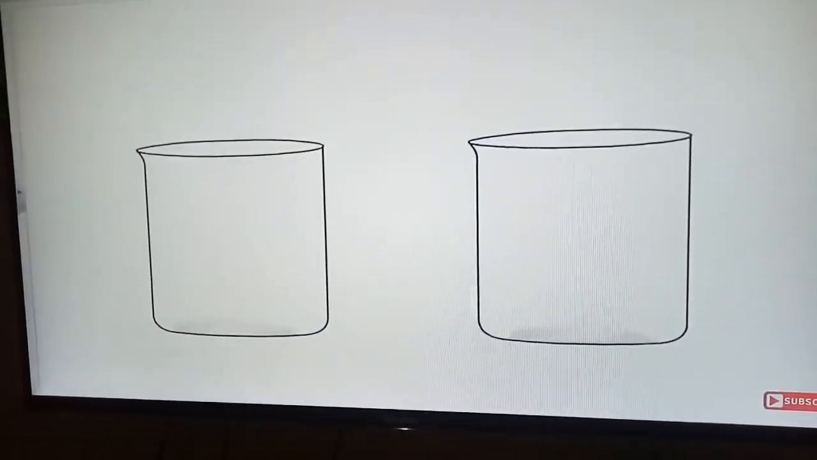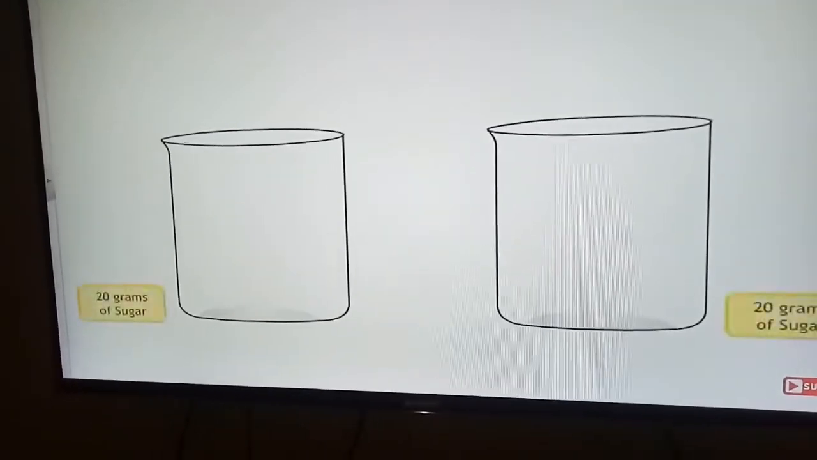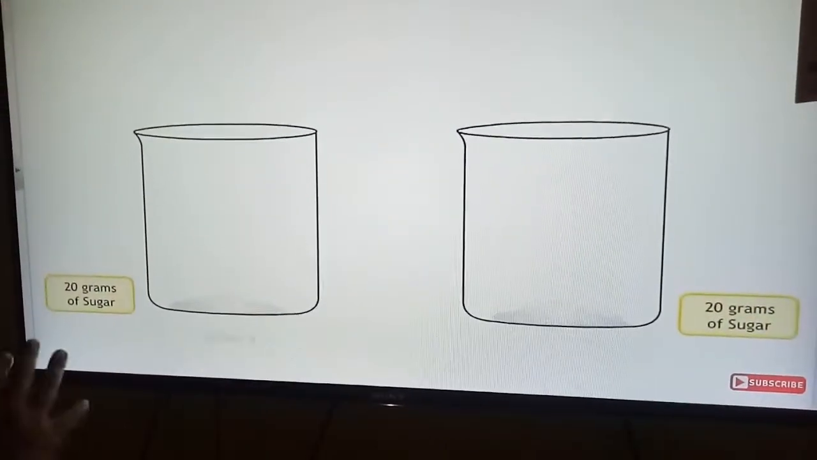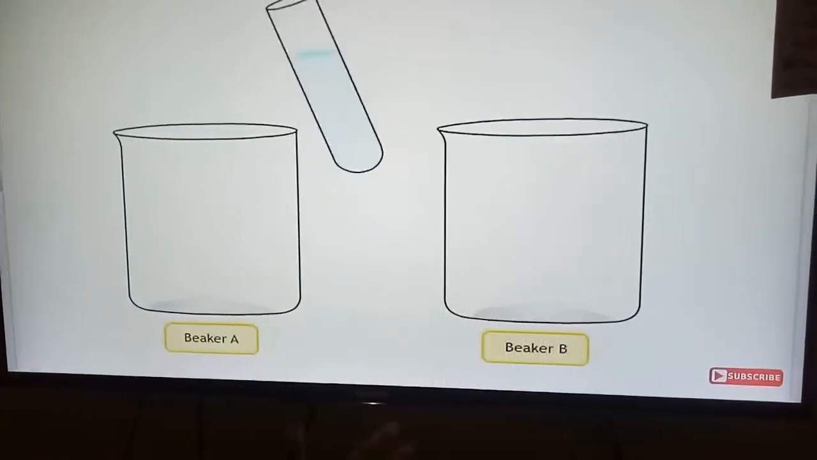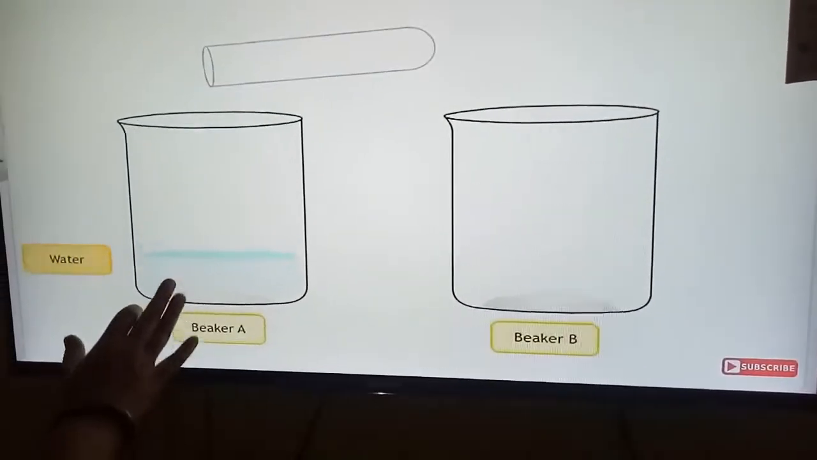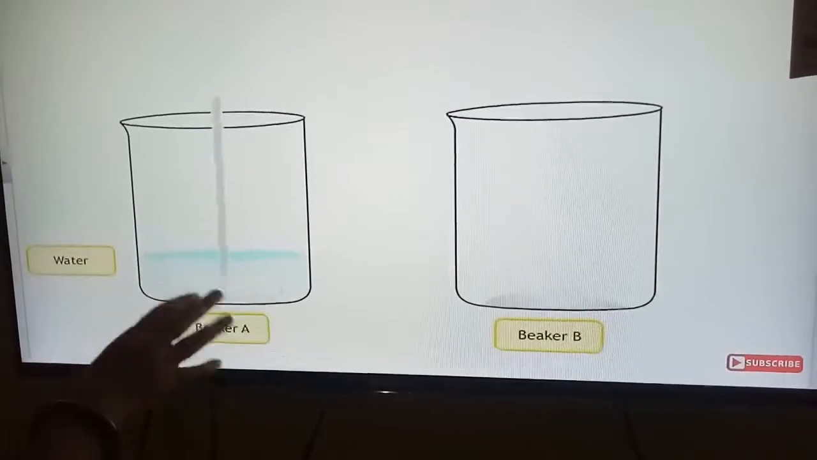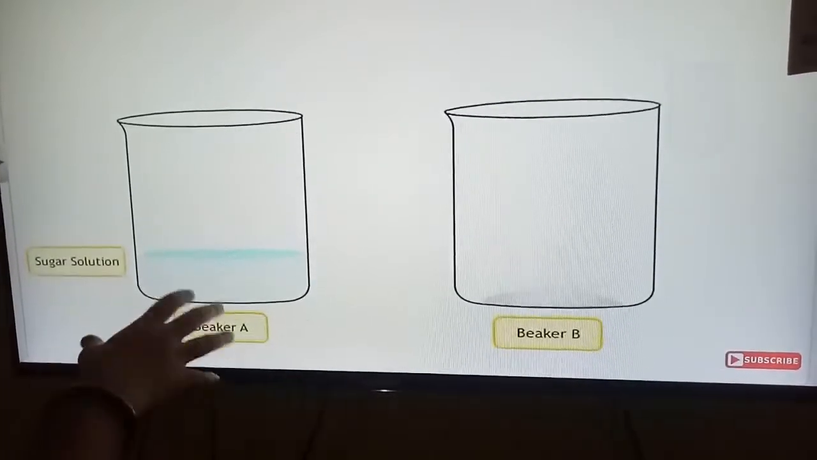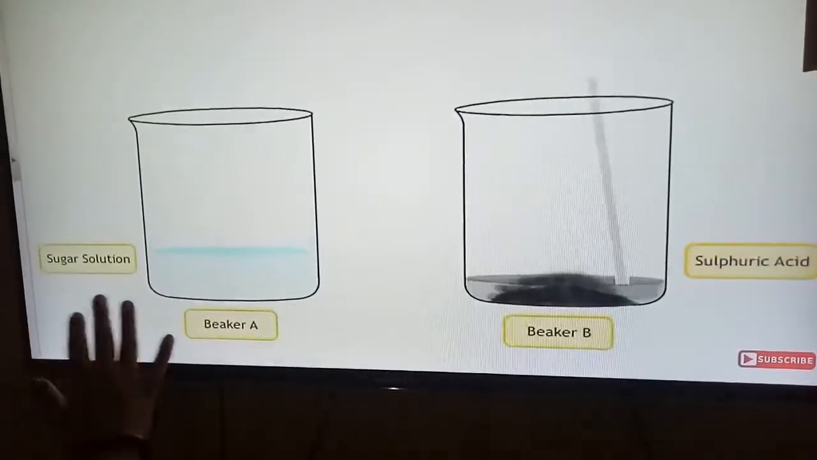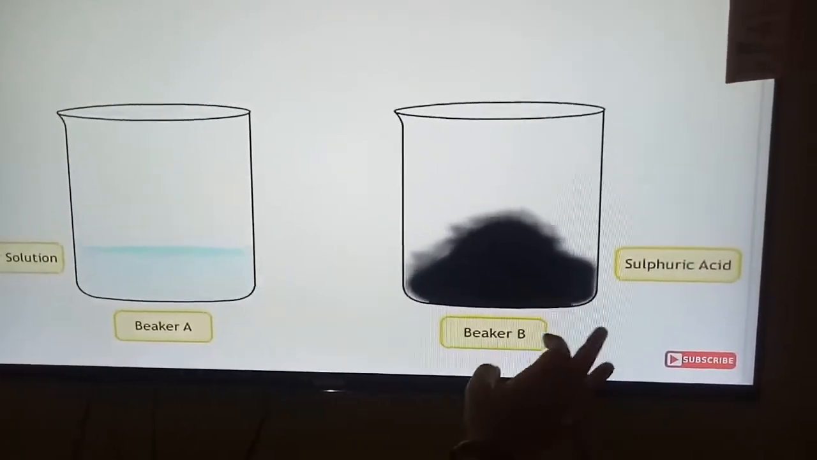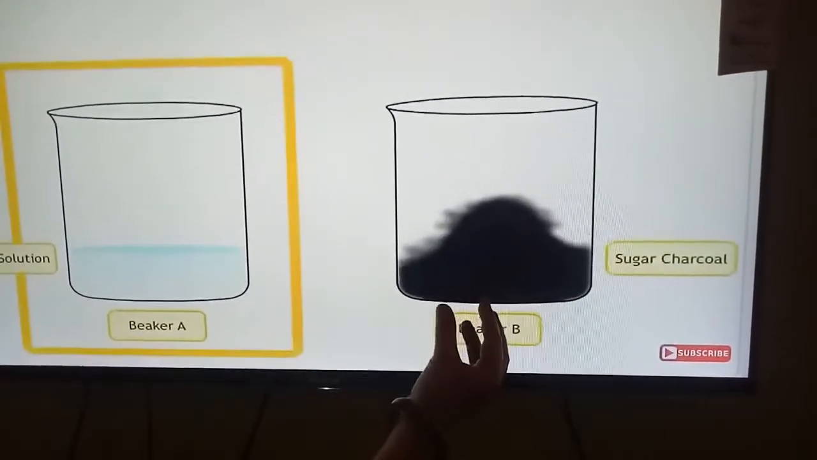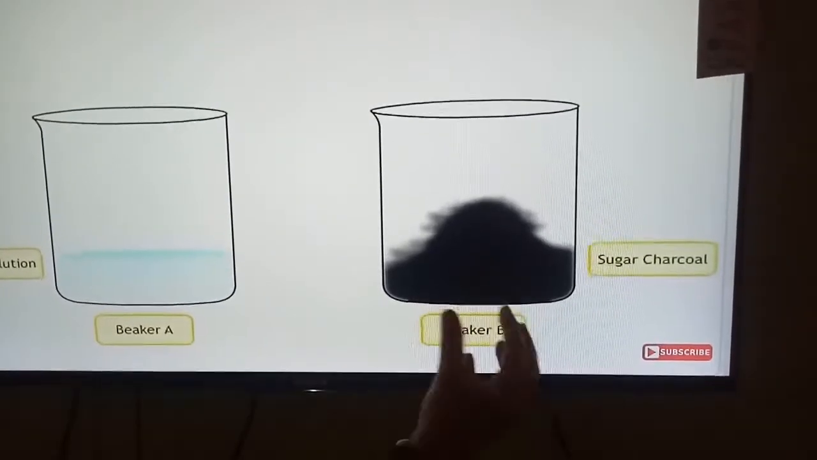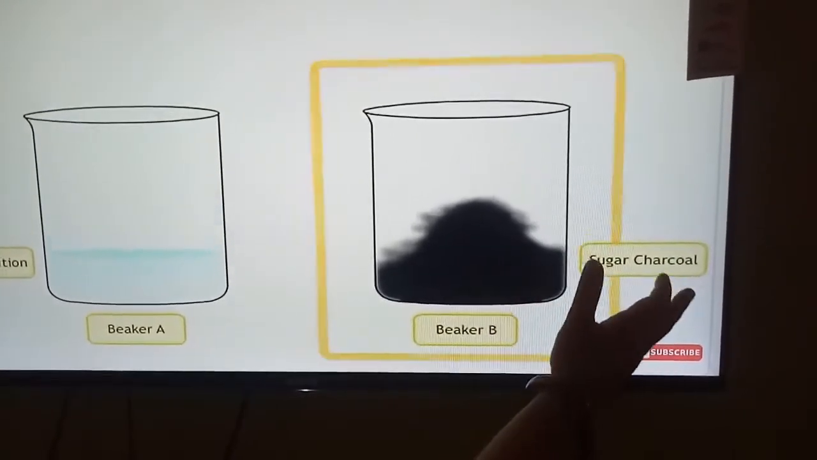Let us take two beakers, and in both the beakers take the same amount of sugar, 20 grams, and label them beaker A and beaker B. In beaker A, pour some water and dissolve the sugar. The sugar gets dissolved here and forms a sugar solution. In beaker B, add sulfuric acid. As soon as you add sulfuric acid, the sugar will burn and turn into char. The sugar gets charred, so your sugar is being charcoaled.